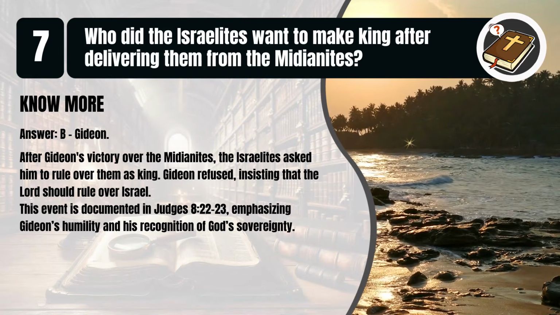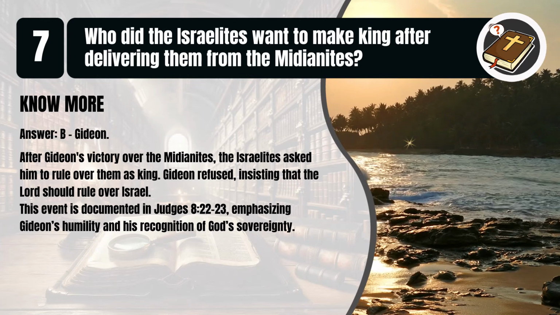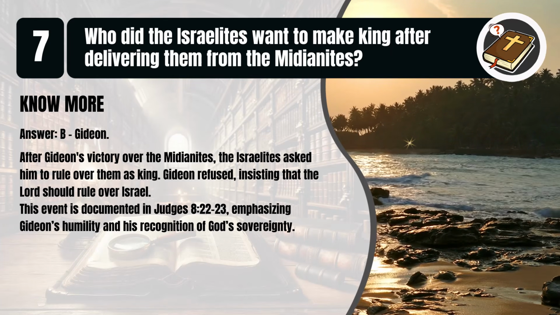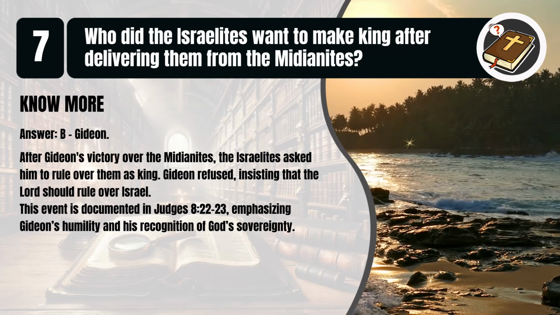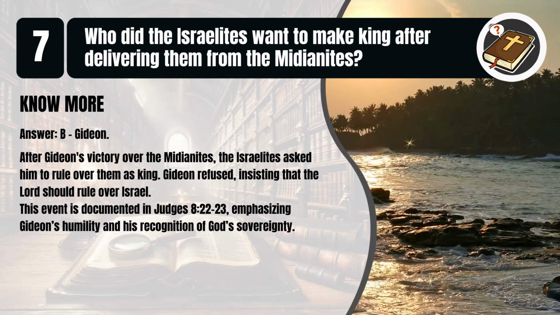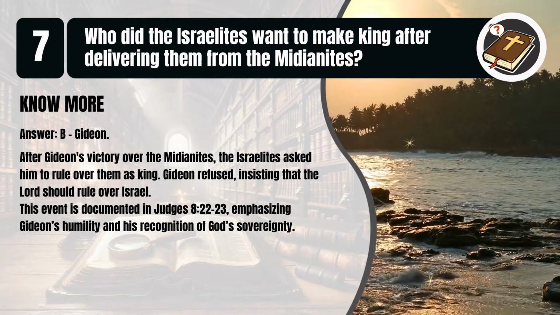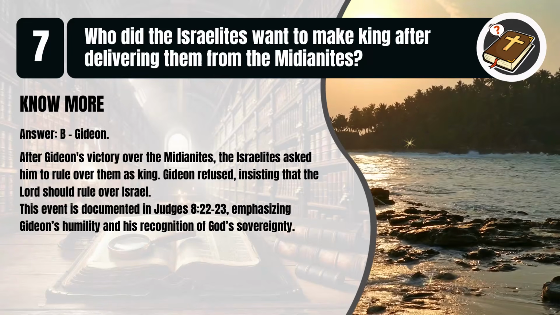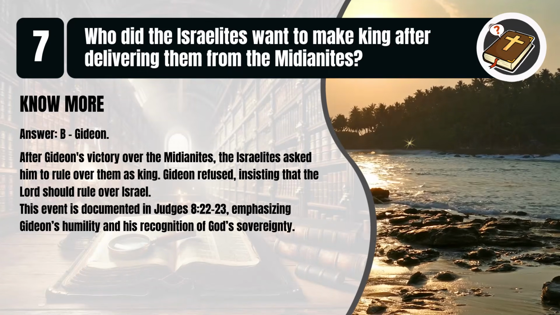That's B. Gideon. After Gideon's victory over the Midianites, the Israelites asked him to rule over them as king. Gideon refused, insisting that the Lord should rule over Israel. This event is documented in Judges chapter 8, verses 22 to 23, emphasizing Gideon's humility and his recognition of God's sovereignty.